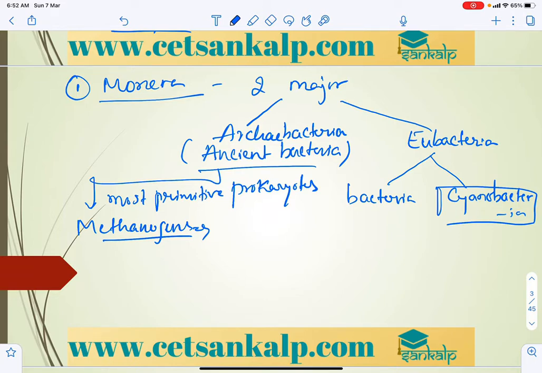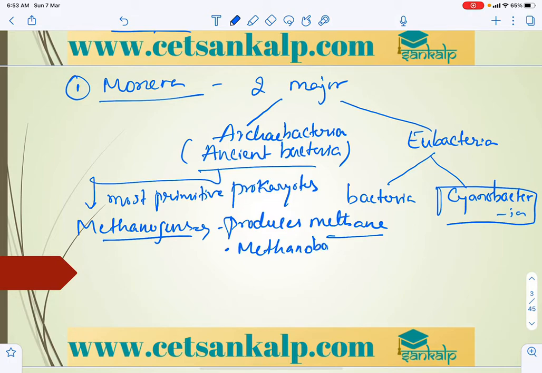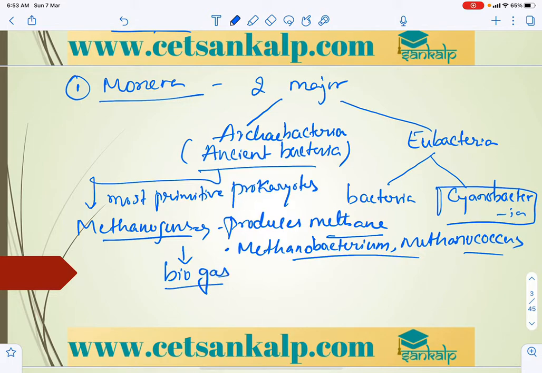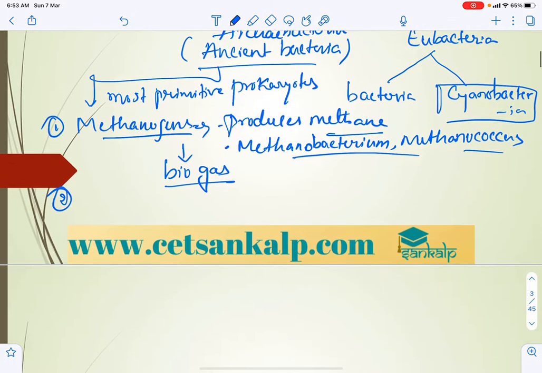These are anaerobes which produce methane, for example Methanobacterium and Methanococcus. These bacteria are also seen in the ruminant gut of cud-chewing herbivores. Importantly, they help in biogas production.